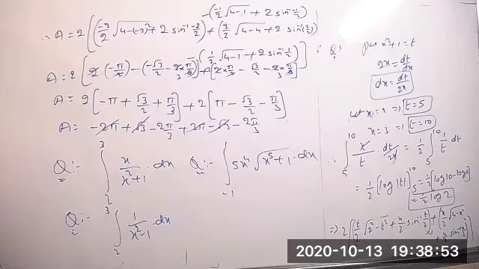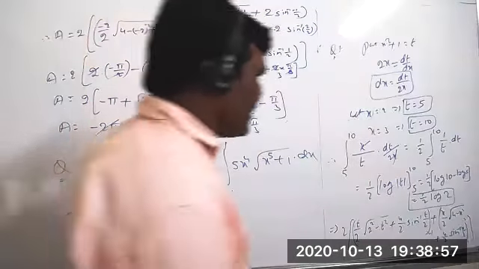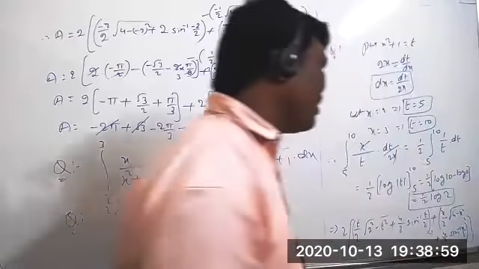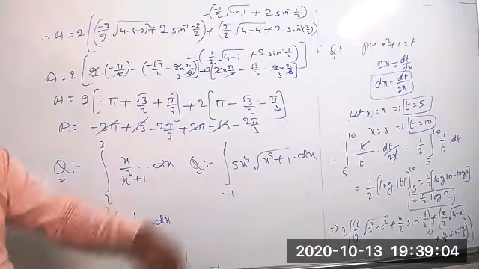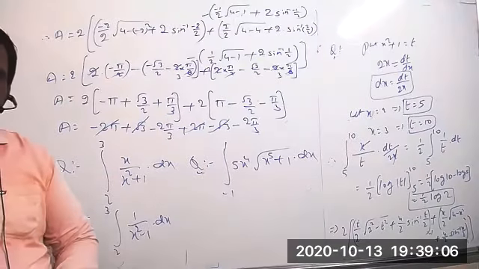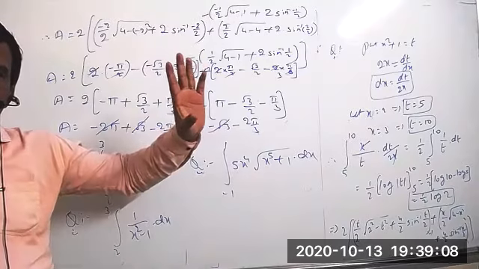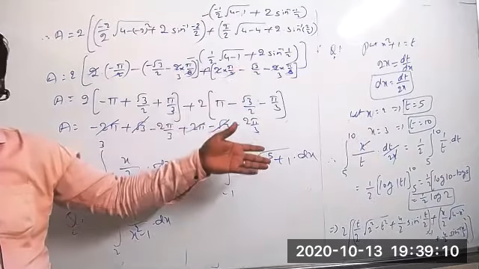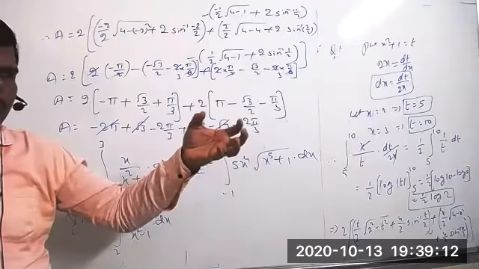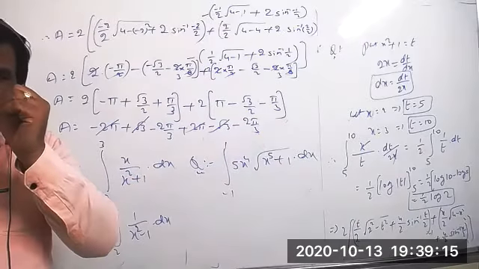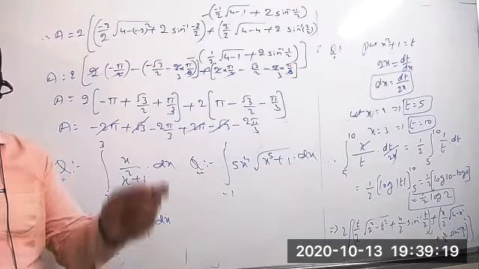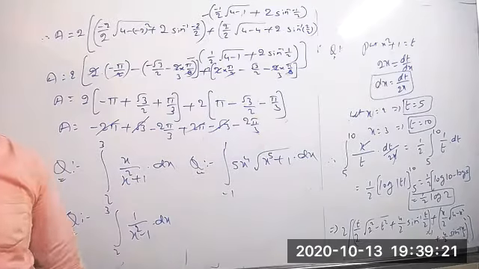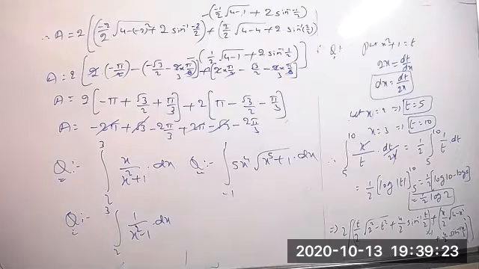Sir, you did not write plus C. This integration, huh? This is definitely we were finding the value. Understood now? Here we are finding the value. You no need to write plus C. Here, when you're substituting the values of upper limit and lower limit, we got the one constant, the one value there. Okay. So no need to write plus C in the definite integrals. Only in indefinite integrals we have to write. Okay.